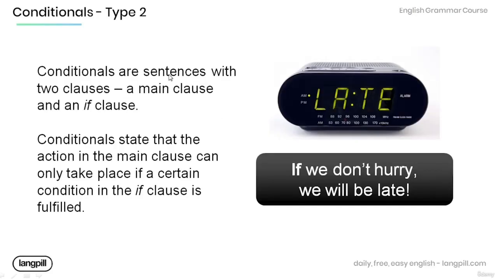Remember that conditionals are sentences with two clauses, a main clause and an if clause. Now, conditionals state that the action in the main clause can only take place if a certain condition in the if clause is fulfilled. Have a look at the example over here. If we don't hurry, we will be late. Now, this is a conditional sentence and is used to state that the action in the main clause, being late, will take place if we don't hurry.